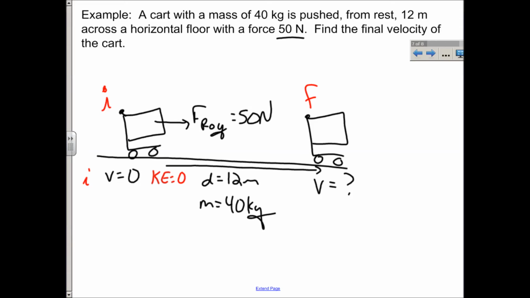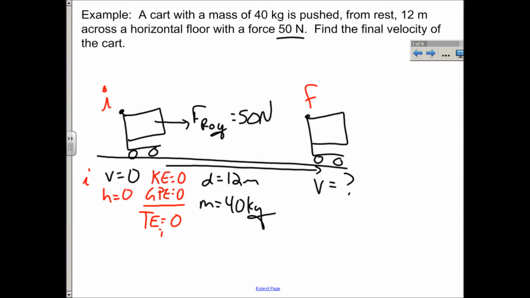In this problem, it doesn't look like the height is even an issue, so I'm just going to say the height must be 0. It's being pushed horizontally. It's not going up or down at all. So that means the GPE is also 0, which means that my total energy that I began with initially was 0. Now, Roy is a non-conservative force, right?